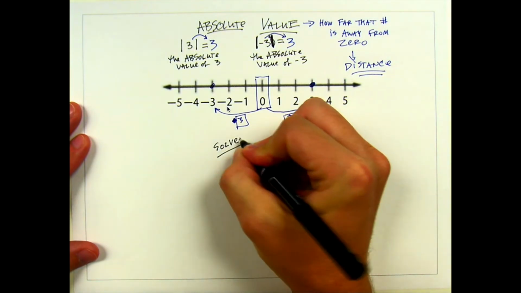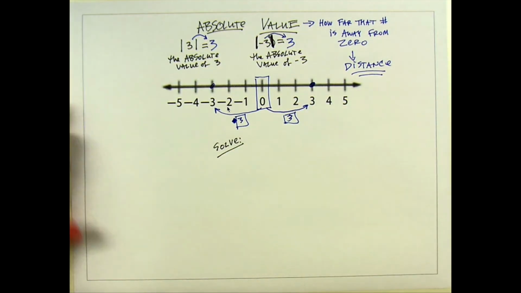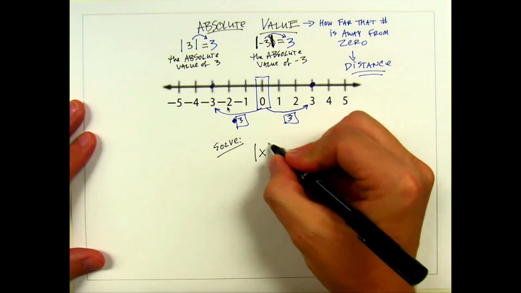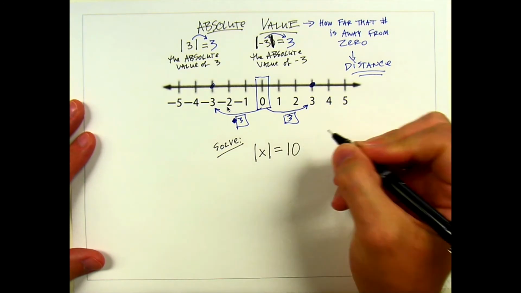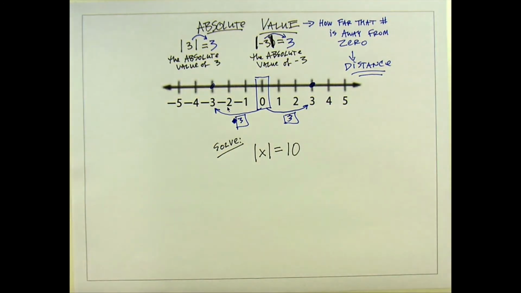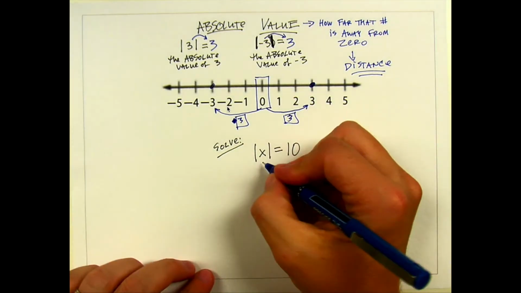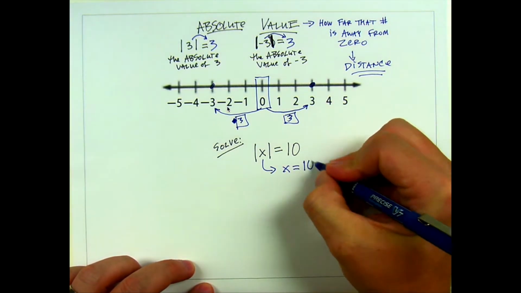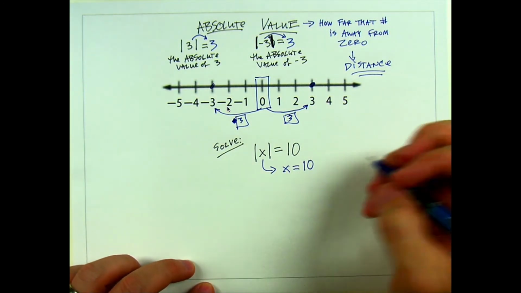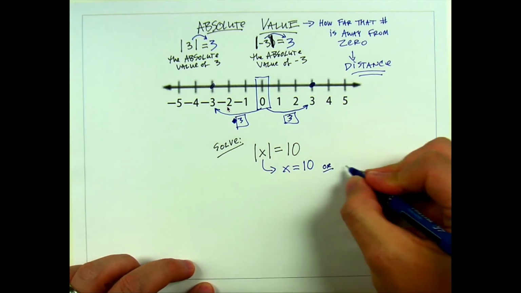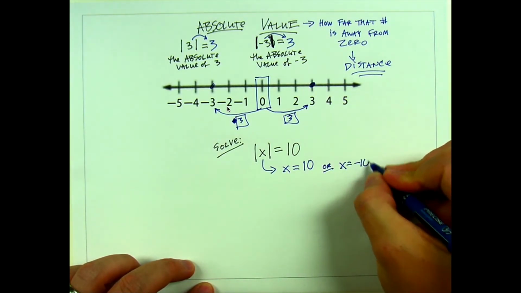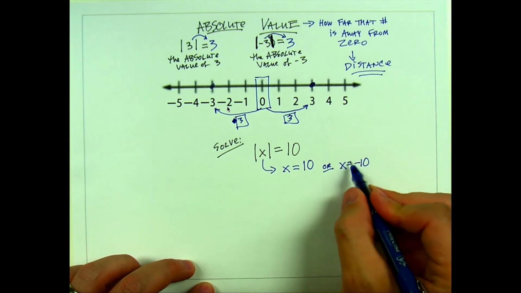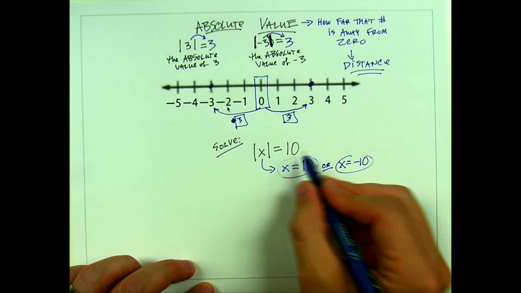Now, that being said, what if we add what we know about absolute value to what we know about solving equations? If I said the absolute value of some unknown number equals 10, what is that unknown number? Well, in this case, that unknown number could be 10, or that unknown number could be negative 10, because isn't negative 10 also 10 away from 0 on a number line?